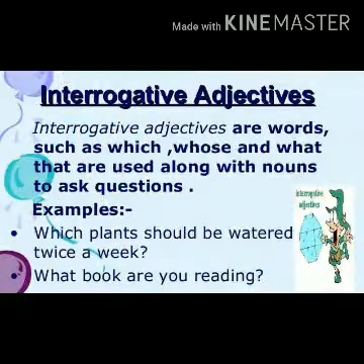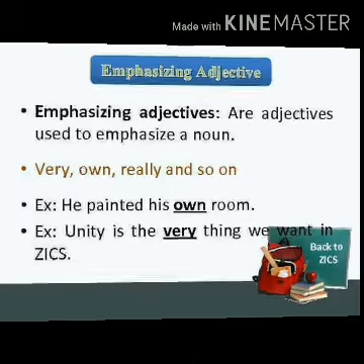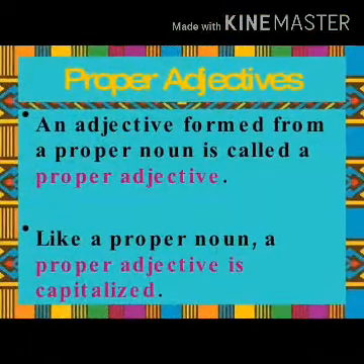Interrogative adjectives are used to ask questions. They are also followed by a noun. Emphasizing or emphatic adjectives are used to emphasize the noun. For example, very, own, etc. They are also followed by a noun. Proper adjectives are formed from the proper nouns. For example, Indian, American, etc. So this was all about adjective and its kind.